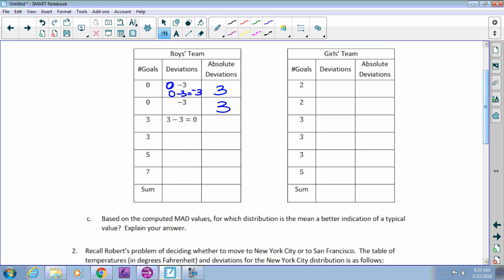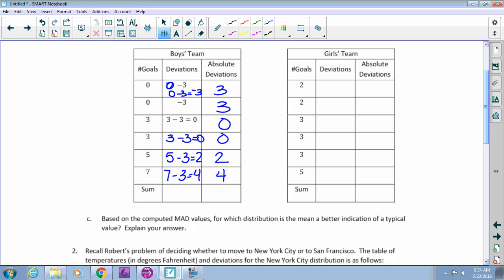So then they kind of kick back into doing what they showed you to begin with. So you're going to take your number of goals, you're going to subtract the mean. So what is 3 minus 3? 0. So that means these 2 both have a deviation of 0 because in those games they scored the mean amount. All right, the next one you're going to take 5 minus 3. What's the difference there? 2. Very good. So you'd write 2 there, and then 7 minus 3 is 4.